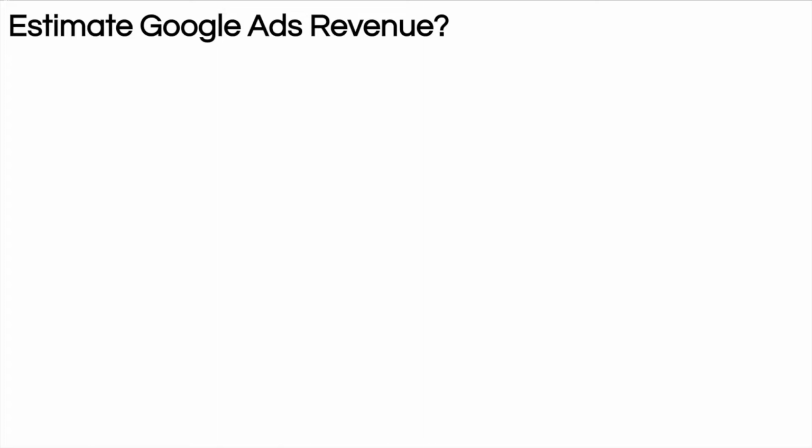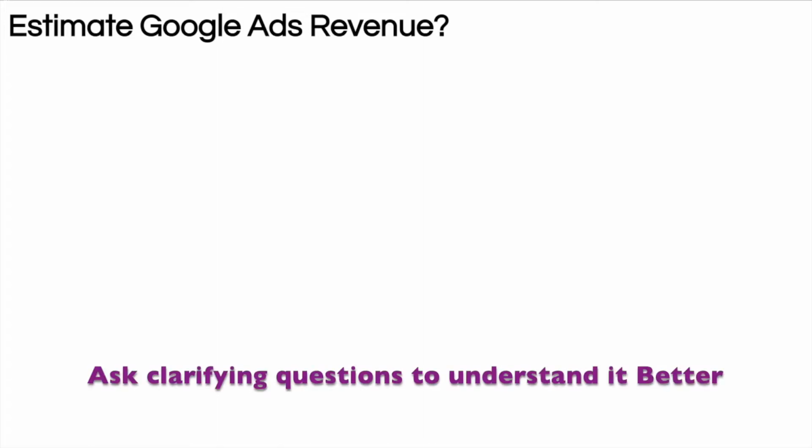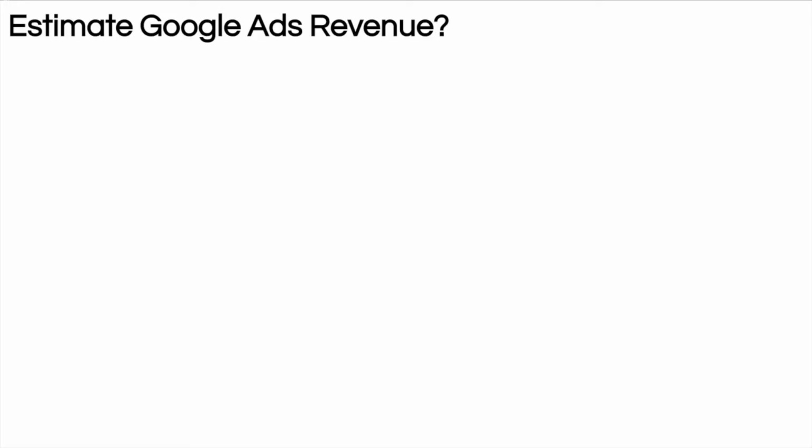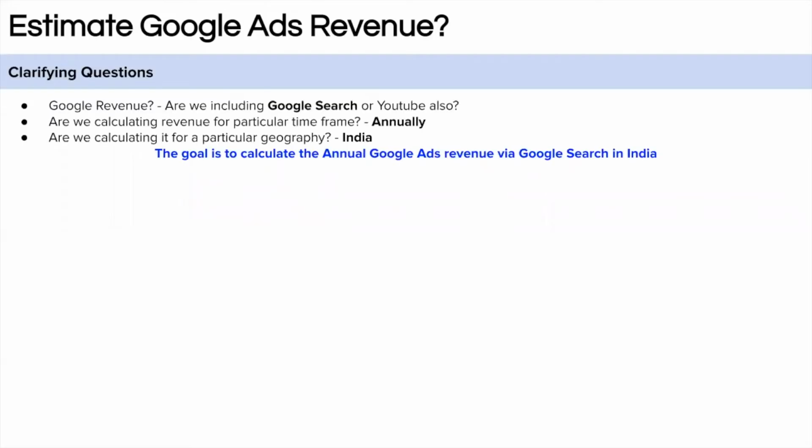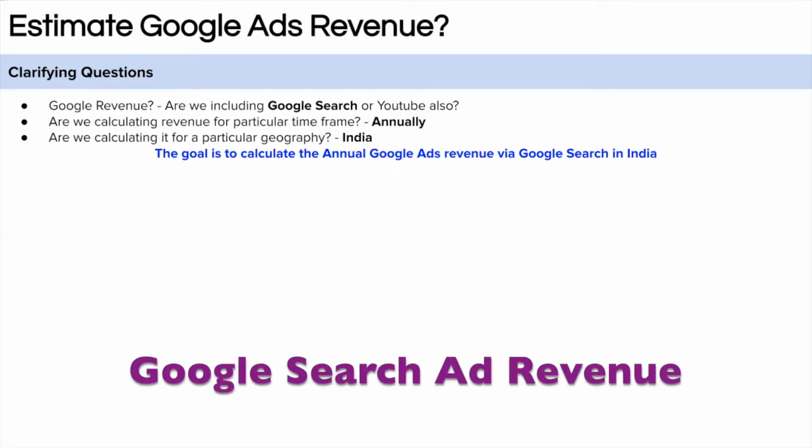So back to the question. As usual, the first step is to understand the question and ask any clarifying question to the interviewer. So here, if you think about this question, we are asked to estimate the Google ad revenue, right? So what are the things that should come into your mind? Think for a while. Since Google ad revenue comes from ad on different platforms, the first question we should ask is, are we considering overall ad revenue including YouTube, or are we focusing on Google search ad revenue or something else? So we can assume that we are focusing on Google search advertisement revenue.